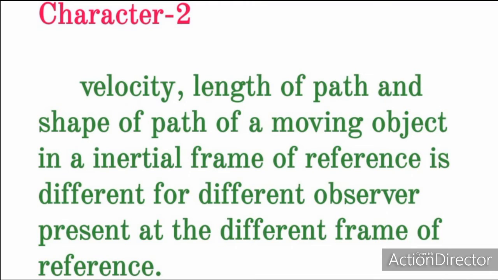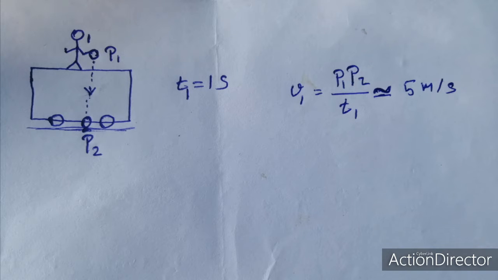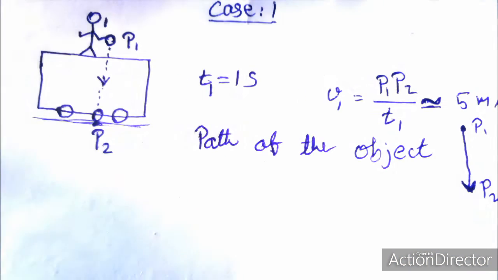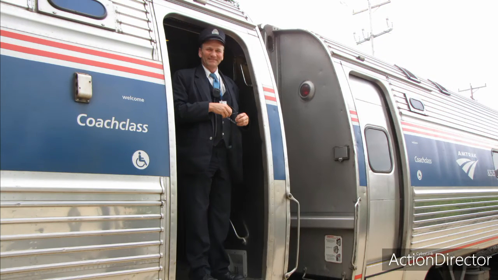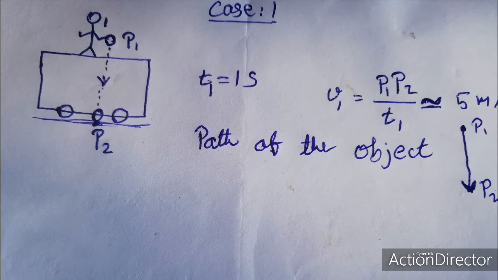Second characteristic of light. Consider a train moving with a velocity of 100 km per hour along the x-axis direction. One observer is moving on the train. He has an object falling from a 5-meter height from the surface of the Earth. The path of the object is vertically down. We can easily calculate the average velocity of this object as 5 meter per second. According to the point of view of observer 1, the object falls vertically down. For our convenience, we consider the object is moving with a uniform velocity.